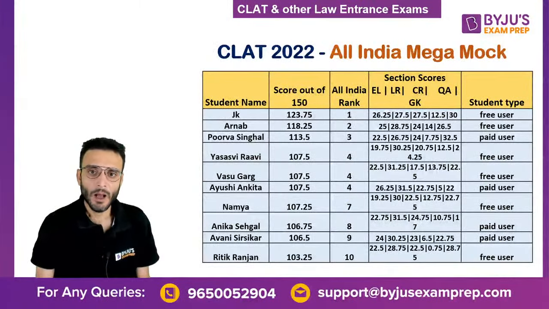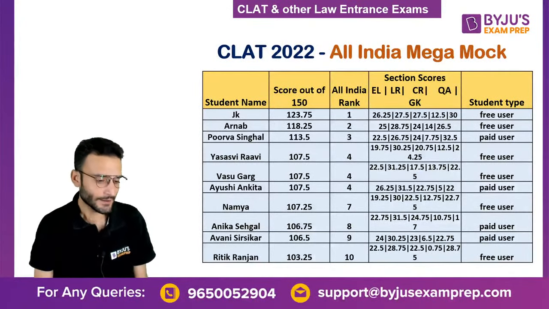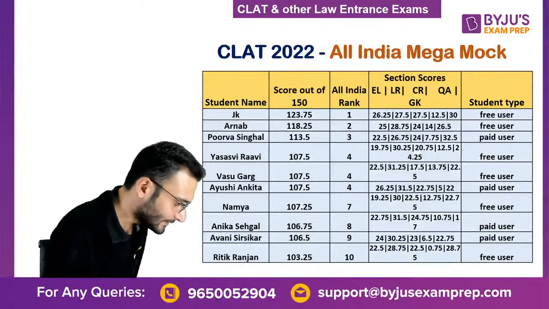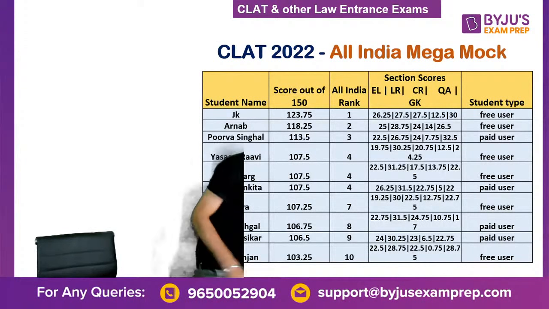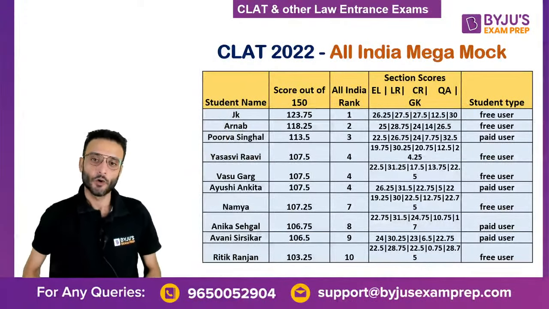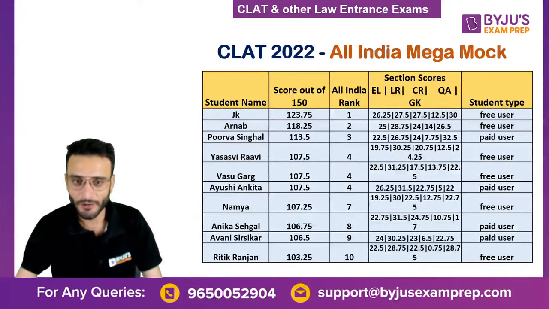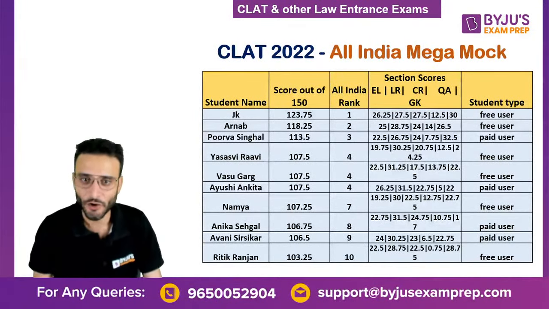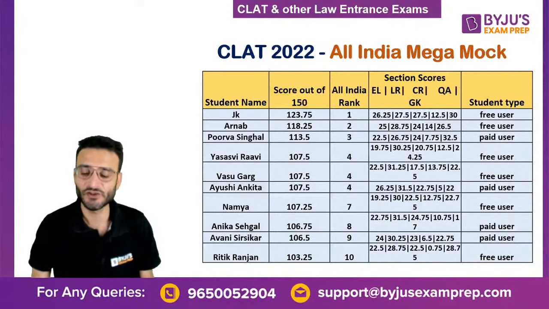Now, this is the score, the name of the student. So this was the precise score of the students in this particular mock. I'm sure that you can see your names who have ranked 1, 2, 3, 4, 7, 8, 9 and 10. These are the scores.